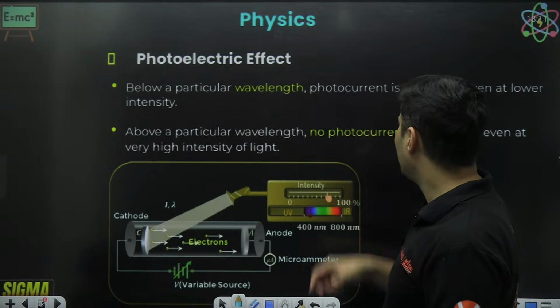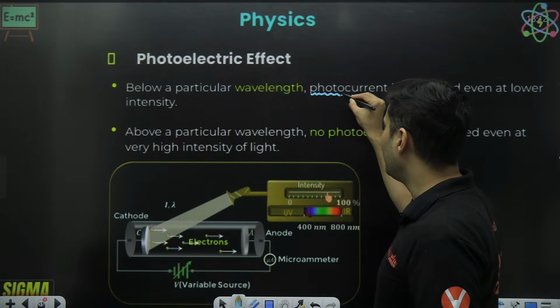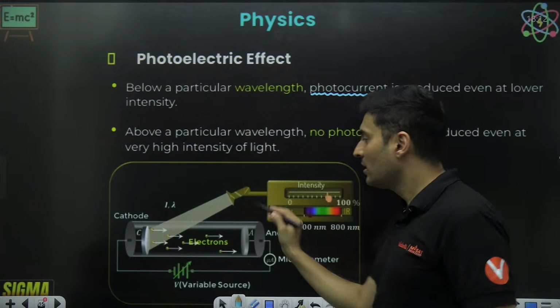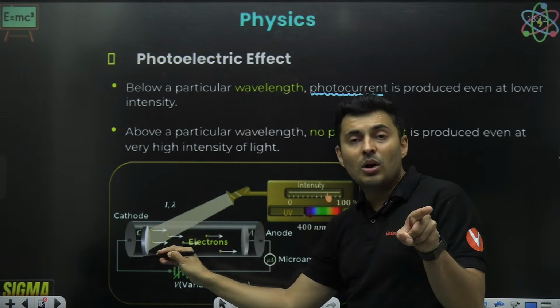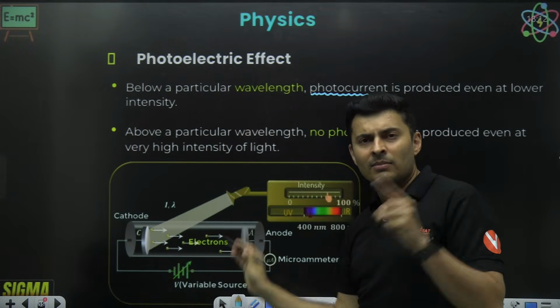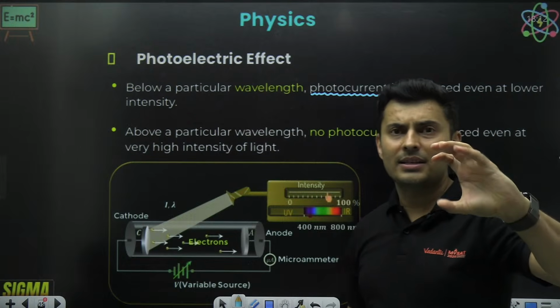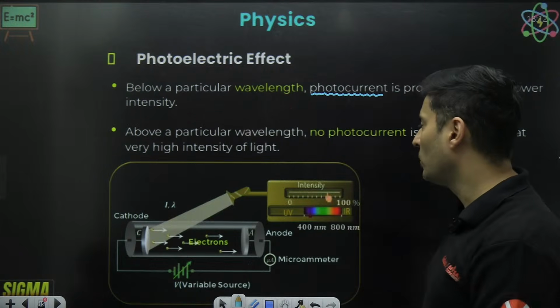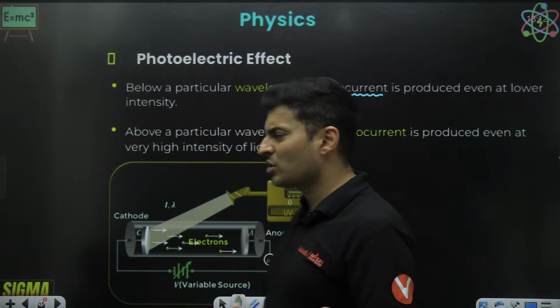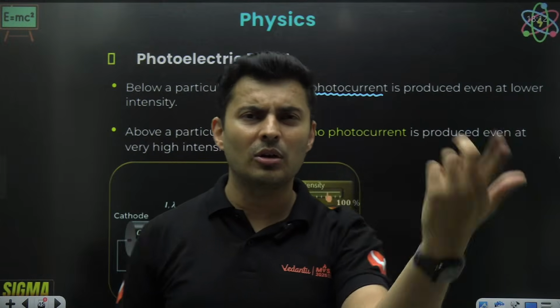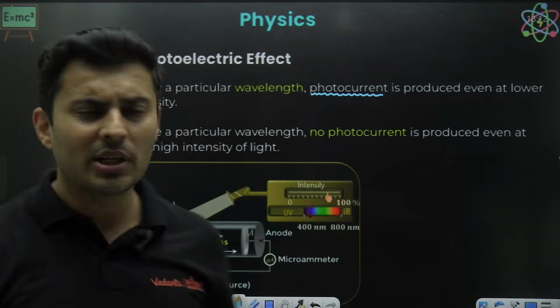What is it called? That is called the photocurrent. Photocurrent, because photo means light. Because of light, electrons came out and it's making up that current. That's why photocurrent. Or else we can just call it normal current. A normal current also flows when you connect a battery into a circuit.